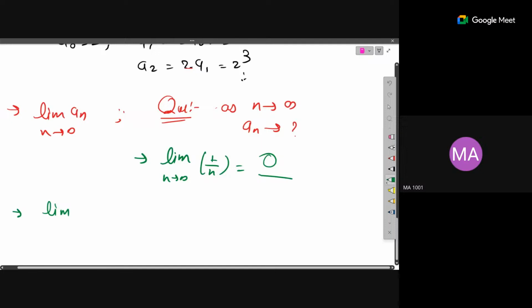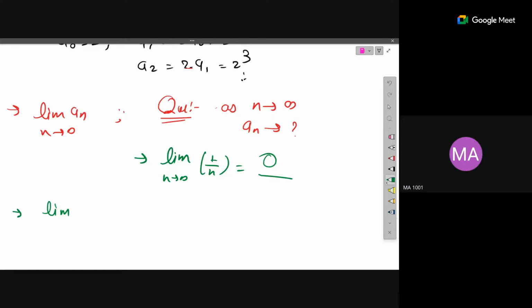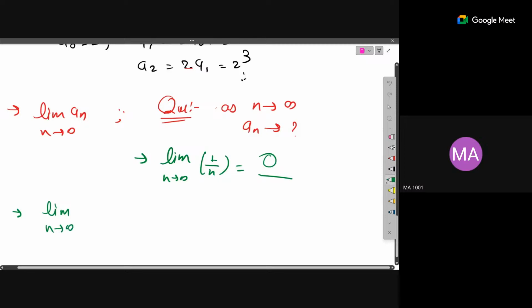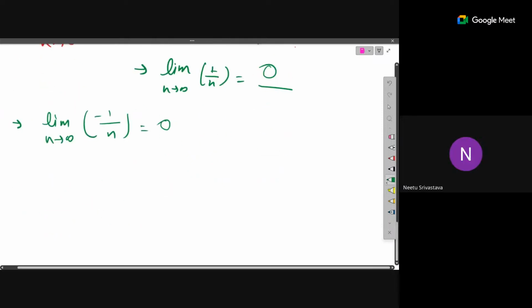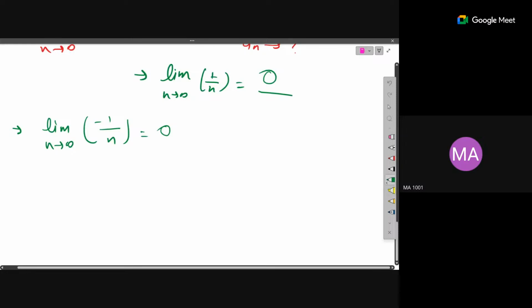Suppose we know the limit as n goes to infinity of 1 by n. What will be the limit as n goes to infinity of minus 1 by n? It will be 0, right? Whether 1 by n or minus 1 by n, it ultimately approaches 0.